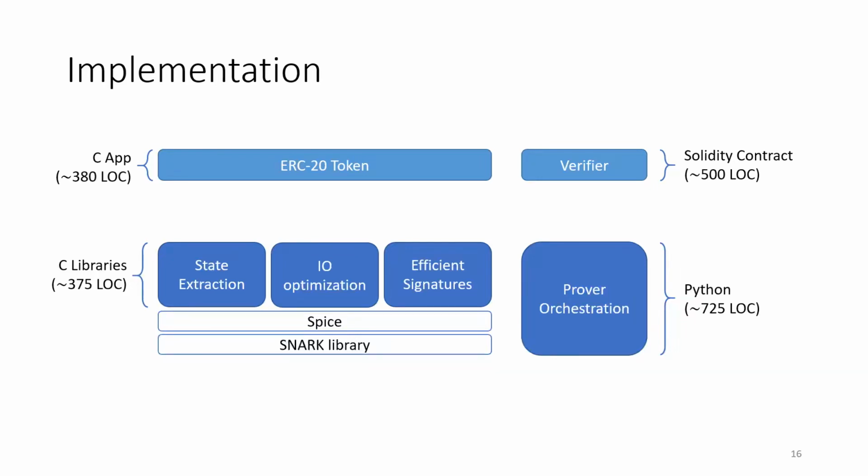This is used to do parallelization on the prover, and it manages the additional autoscaling for the prover. To demonstrate Piperine as it might apply to a popular kind of state machine on Ethereum, we implemented a payment processing service exposing the ERC20 interface. This took about 380 lines of C. We also implemented the Piperine verifier as a smart contract in 500 lines of Solidity, the standard language for writing state machines on Ethereum.